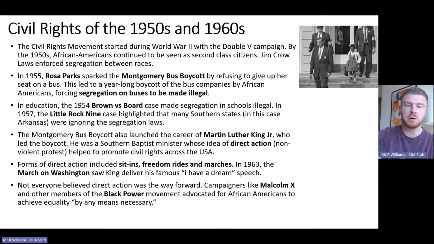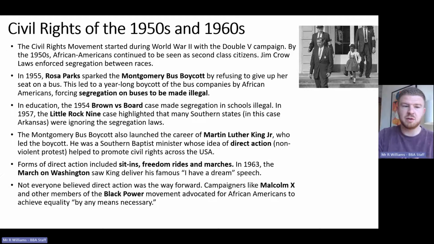She was having to walk miles just to go to school because she had to go to an all-black school, and the NAACP brought that case forward and said it's not fair that she can't go to the local school, which at the minute is only for white students. So that made segregation in schools illegal. But we know that a lot of southern states were ignoring these desegregation laws.